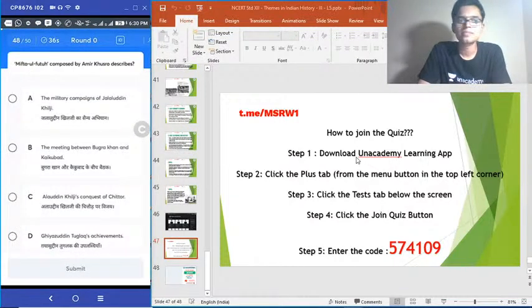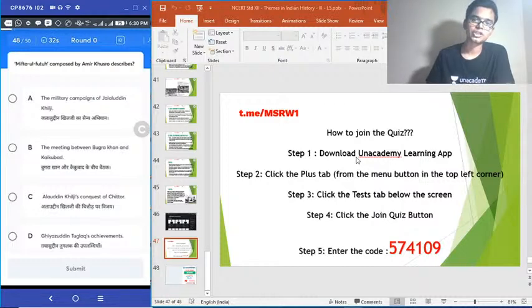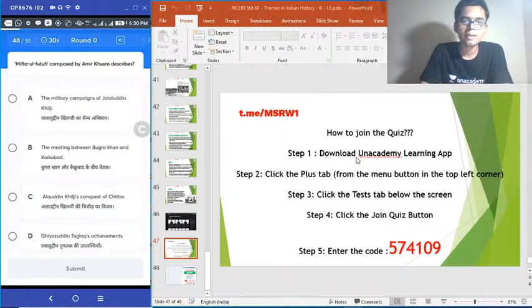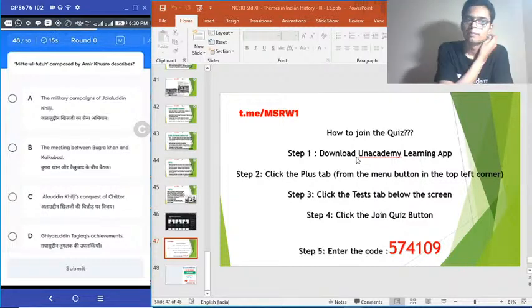48. Last 3 questions. Miftah-ul-Futuh, composed by Amir Khusru, describes dash. Option A, military campaigns of Jalaluddin Khalji. B, the meeting between Burkha Khan and Kaikubad. C, Alauddin Khalji's conquest of Chittor. D, Ghiyasuddin Tughlaq's achievements. Miftah-ul-Futuh.